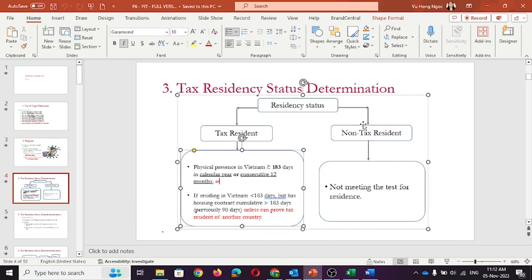So it's very important to determine their presence in Vietnam or the term of housing lease contracts because it's a very important factor to determine if the expatriates are residents of Vietnam or not. And in case they don't meet the conditions of a tax resident, they don't meet the eligibility of tax residents, they may be considered as non-tax residents. And in this case, they are only subject to the Vietnamese personal income tax.